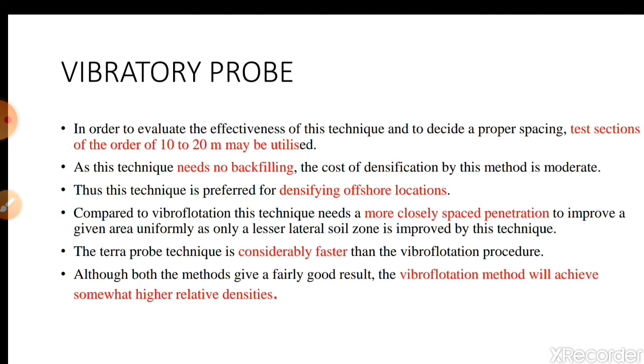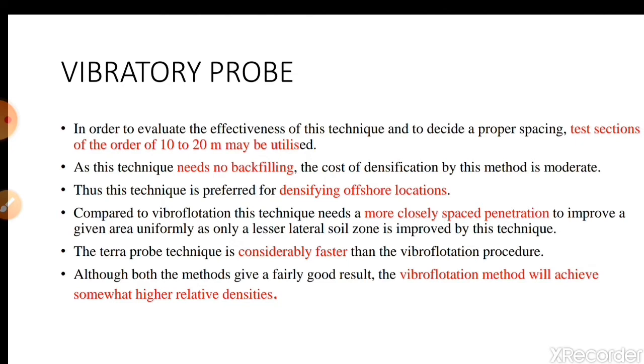Compared to vibropropagation, this technique needs a more closely spaced penetration to improve a given area uniformly, as only a lesser lateral soil zone is improved by these techniques. The vibropropagation technique, which we are going to discuss in the next topic, where the spacing should be slightly more, whereas here for the vibratory probe the spacing required should be slightly less because it vibrates only a smaller area, 1 meter radius, 1 meter diameter from the probe.